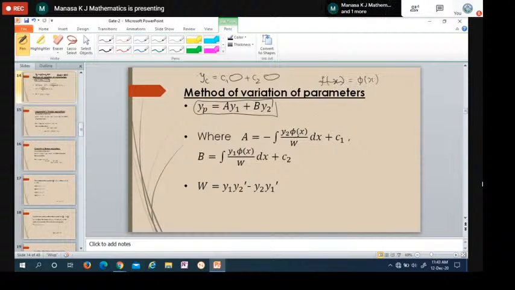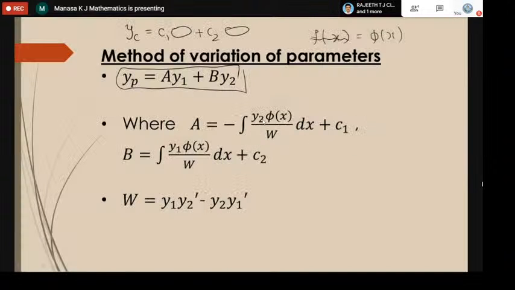This phi of x comes here. So the formula for A is minus integral of y2 phi of x by w into dx plus integration constant c1. What is this w? It is called the Wronskian, the determinant of y1, y2, which is y1 y2 dash minus y2 into y1 dash.